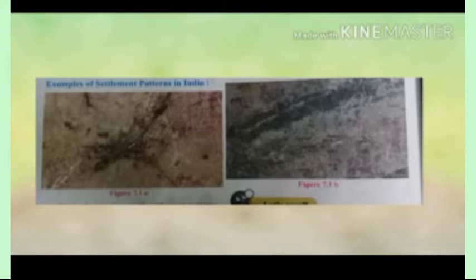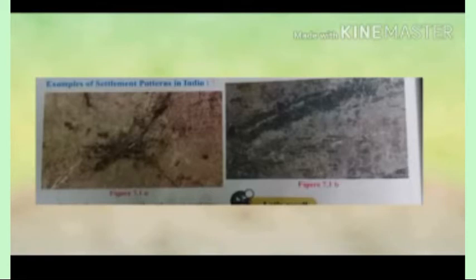If we observe the first type of settlement, figure 7.1a, we can see the settlement is concentrated into one particular area. That means the houses or settlements are concentrated in one particular place, so it is an example for nucleated settlement.